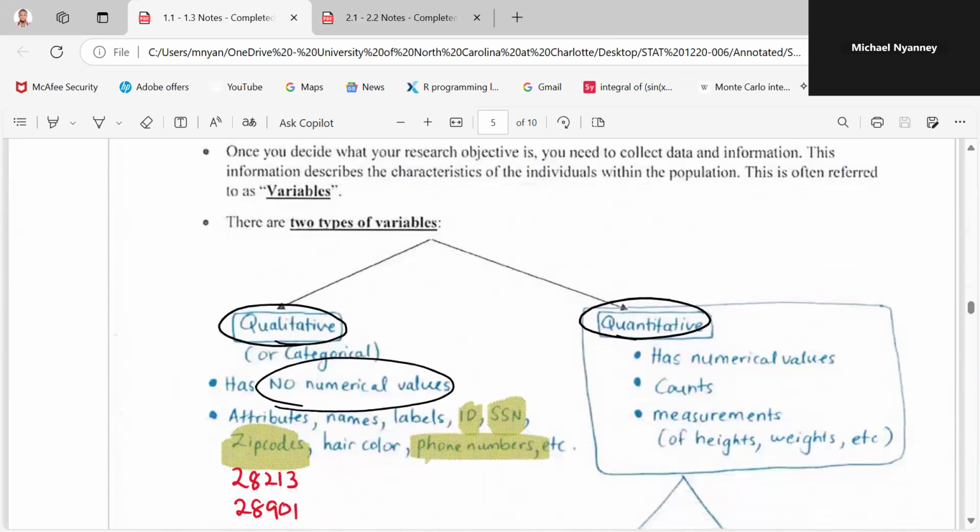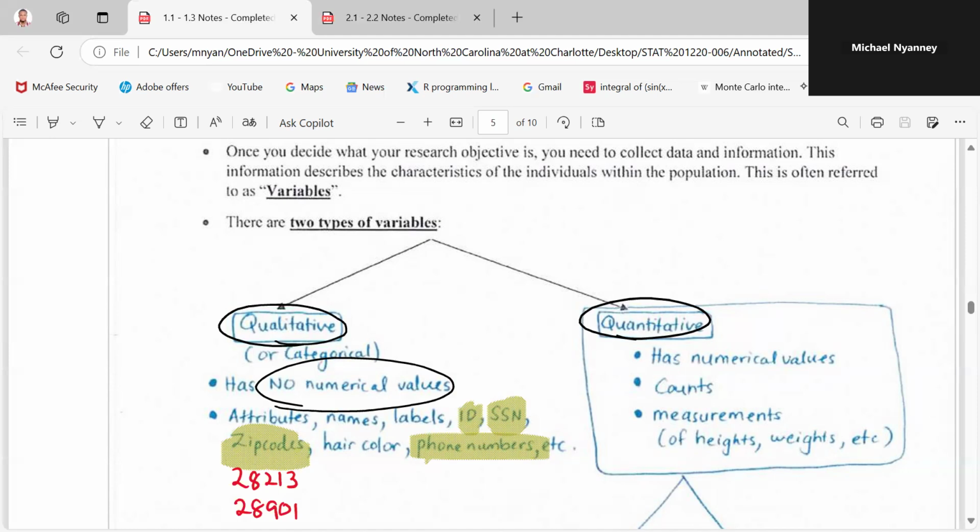Okay, remember that if you want to get the data, it could be from the characteristics of an individual in the population. So the height, the age, the weight. If I take you as an individual, the individual is not necessarily a person. It could be an object, it could be anything. But if you want to get some kind of information that characterizes this individual, it could be the age, it could be the weight. So if I pick your age, it characterizes you. And if I pick your weight, it also characterizes you.